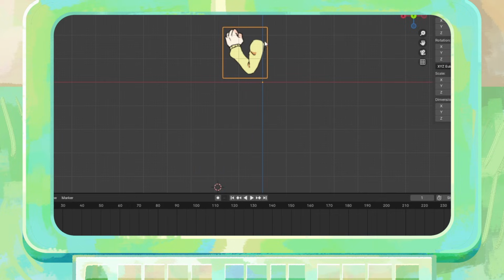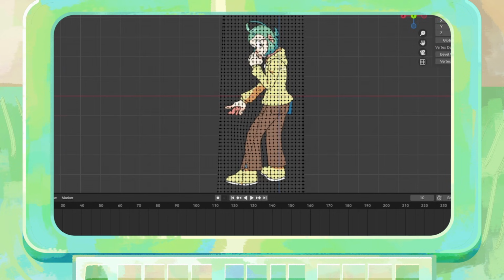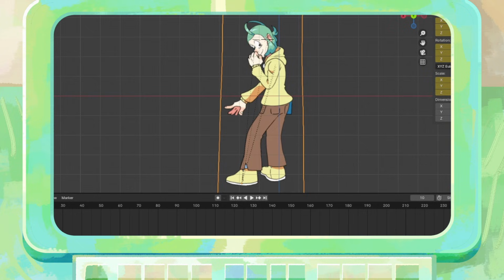I also use the 3D cursor to move the pivot point to Eren's joints for each layer, and finally, I add a shape key, which basically allows me to tween between the original shape of Eren and the new one I create once I use Blender Sculpt tools to move around the vertices. A lot of this probably sounds very complicated if you aren't already familiar with Blender, however I thought I would share my process a little for how I created this.